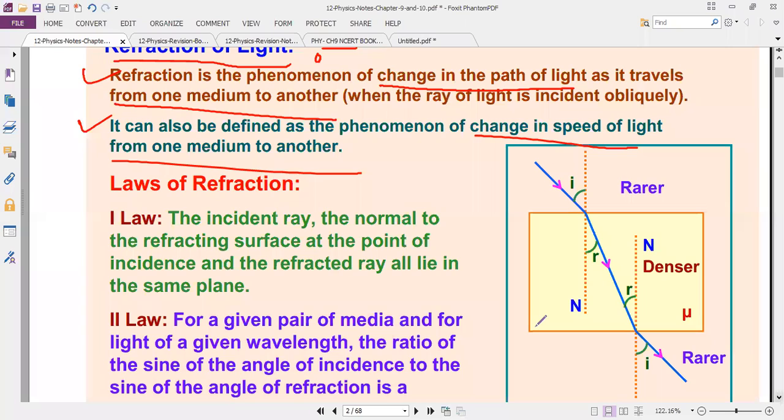The first one: the incident ray, the normal to the refracting surface at the point of incidence, and the refracted ray all lie in the same plane. Okay, listen.